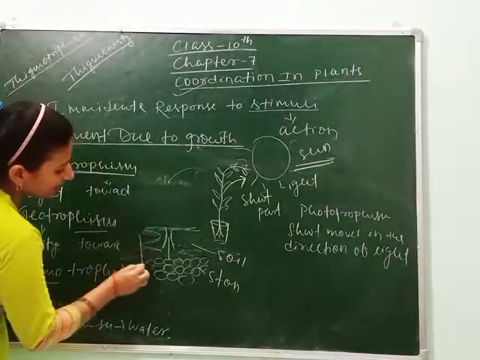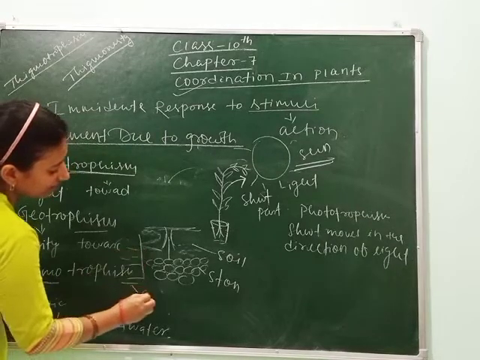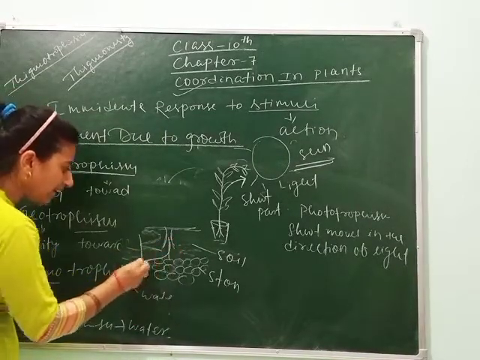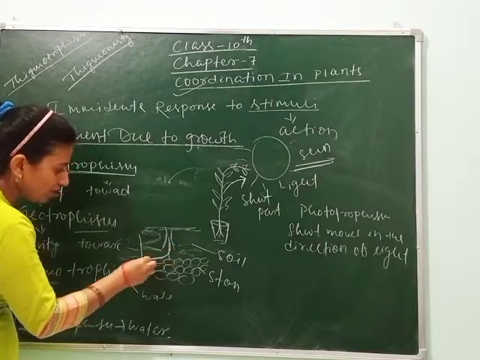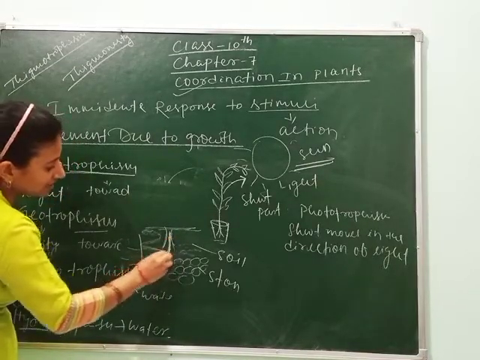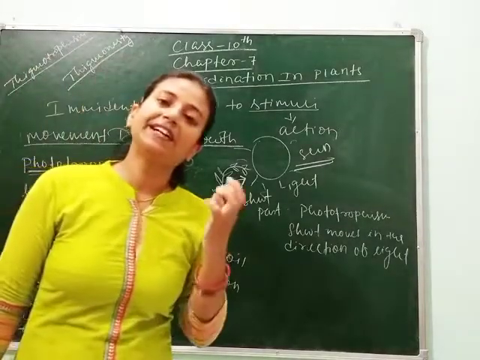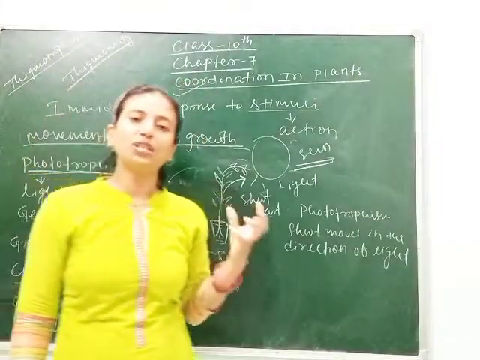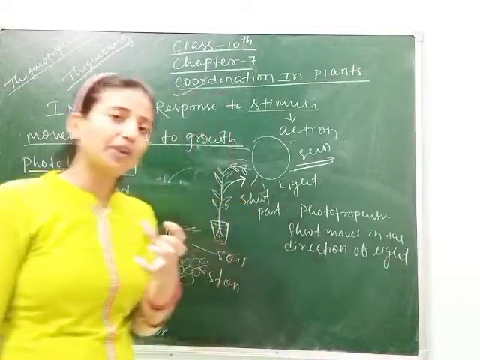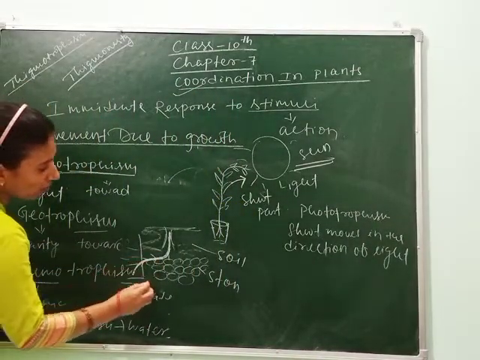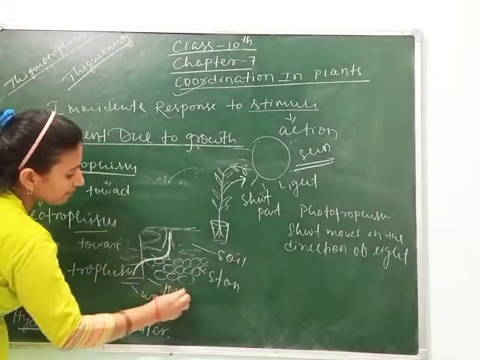Suppose water is present here. So the root changes its movement and comes like this. So why does this happen? Because the root not only moves in the direction of gravity but also moves in the direction of water, as water is required by the plant.